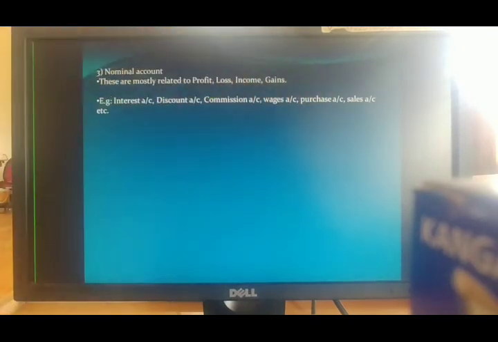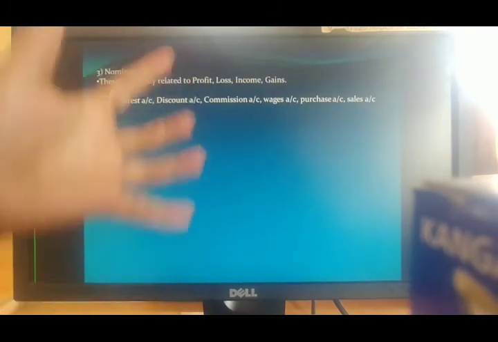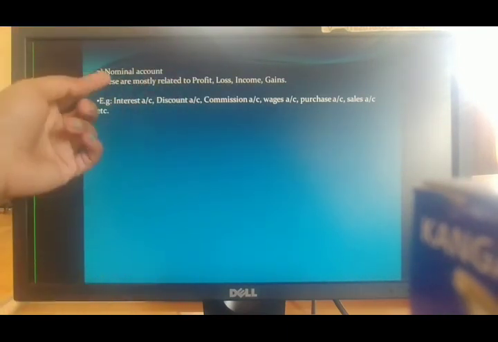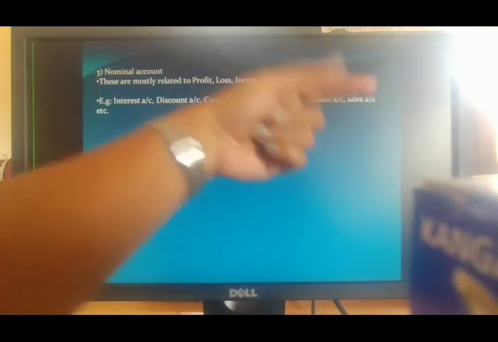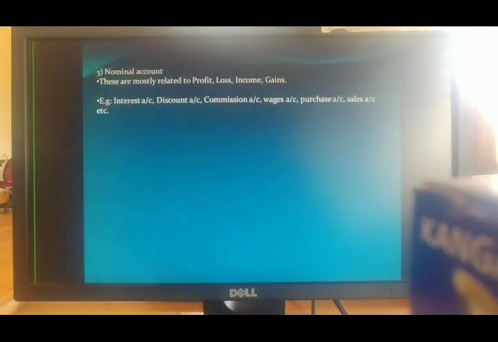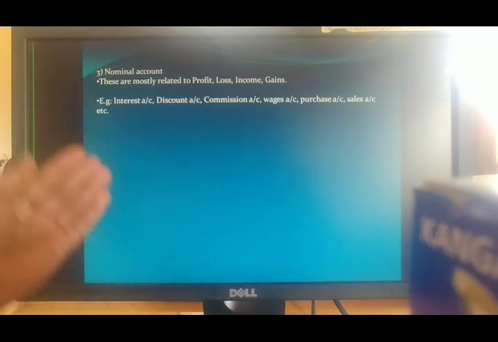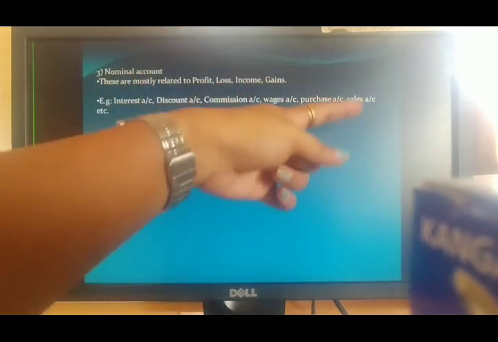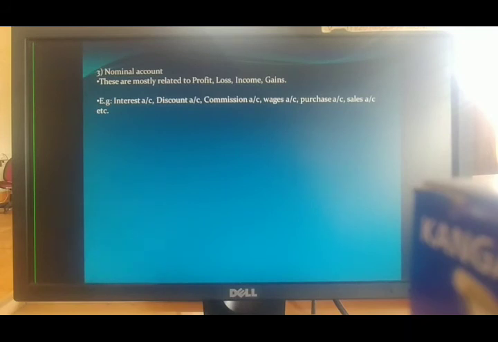Then purchase account and sales account come under nominal account. Purchase account means I am an owner and I purchase things from my wholesaler, so my cash is going out to purchase the things, so it's an expense. All those which represent expenses or incomes come under nominal account. Same way, sales account, why does it come under nominal? Because if I am an owner, I am selling things to my customer and I am getting the cash, I am getting profit, so it's a gain for me. So that's why sales account comes under nominal account. So all these are the account types.